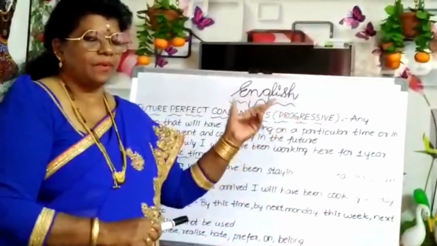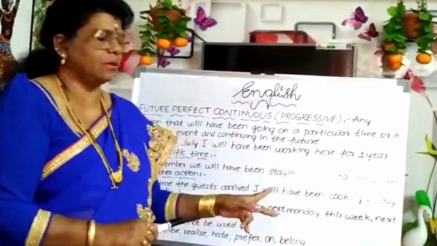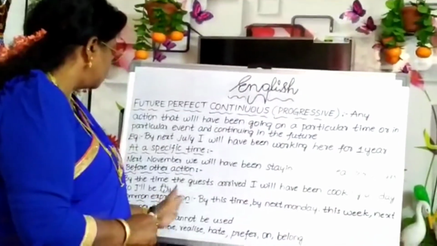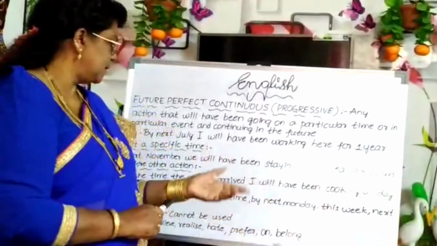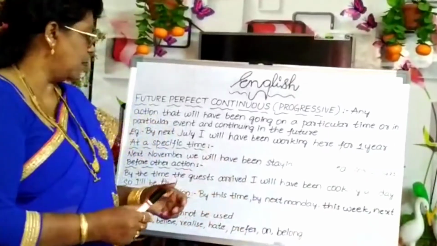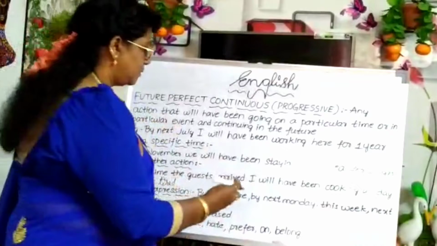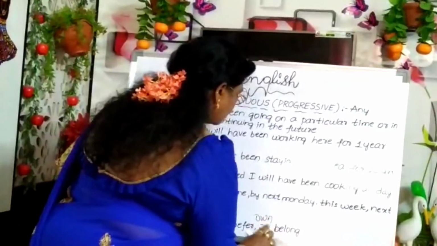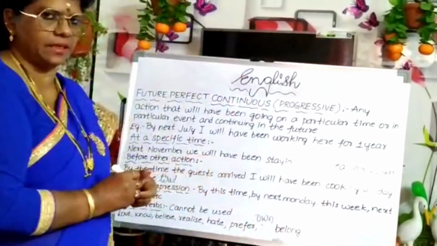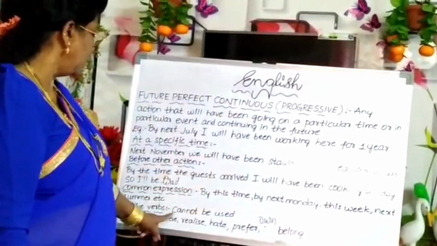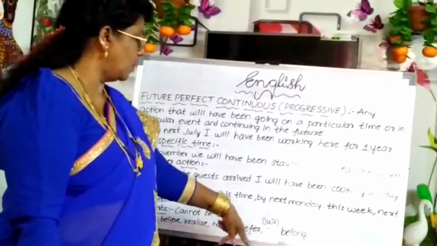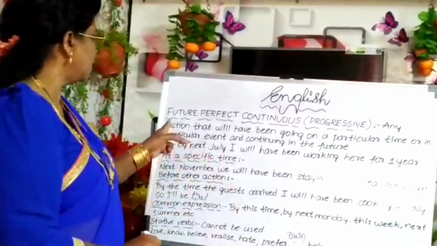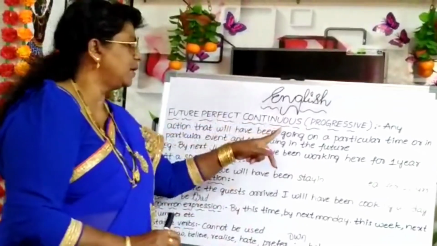Like other continuous tenses, here also we are not supposed to use stative verbs, like love, know, believe, realize, hate, prefer, own, belong. All of these come under stative verbs. So, such verbs we are not supposed to use in future perfect continuous.